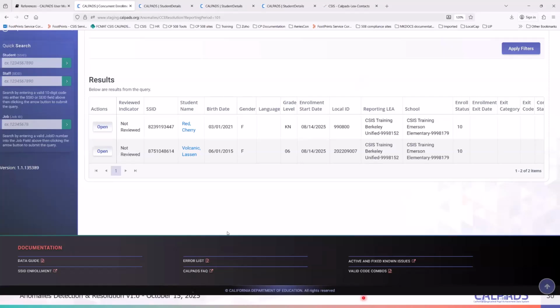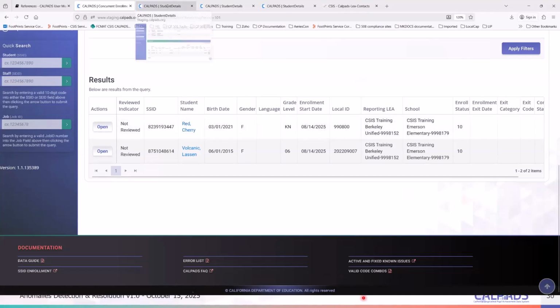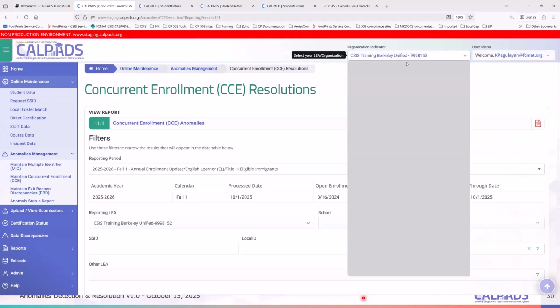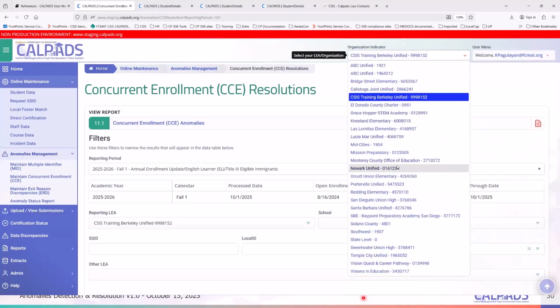And true enough, that SSID was created by CSIS Berkeley, right? And so the service ticket would say, hey, yeah, I agree with CSIS Berkeley Unified. Would you please delete your records from this student? So what you do is, again, go back. If I was Berkeley, if I was Marshall, let me just go back here, be a state user.